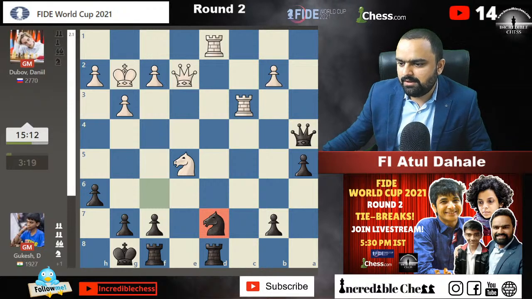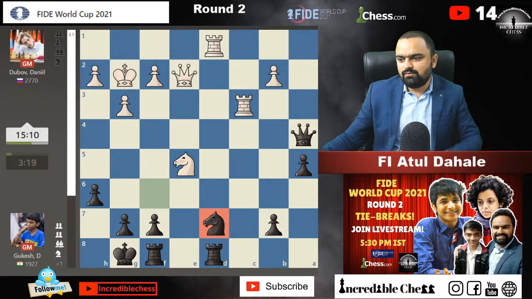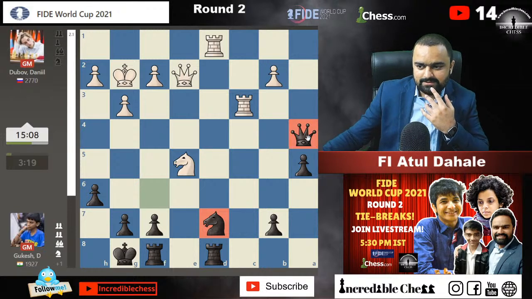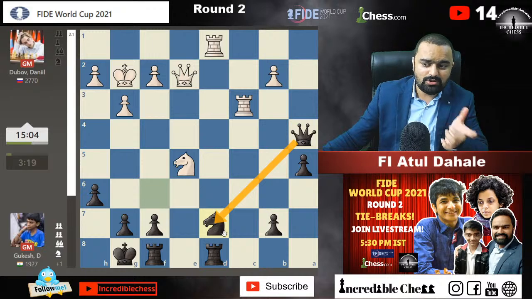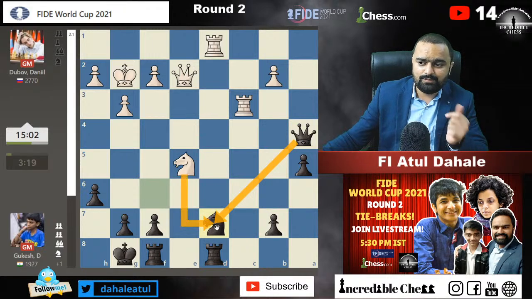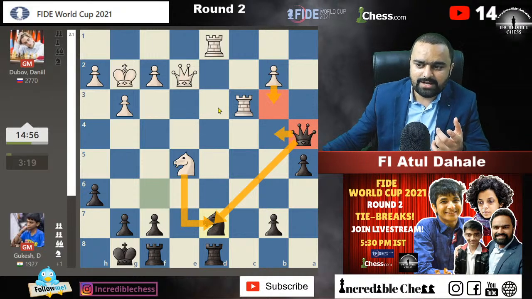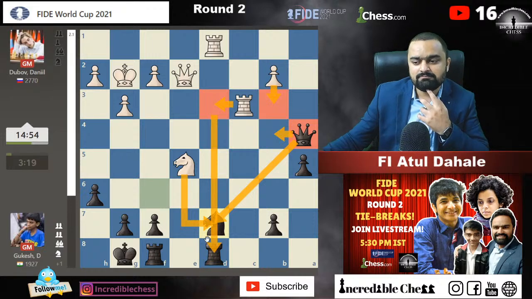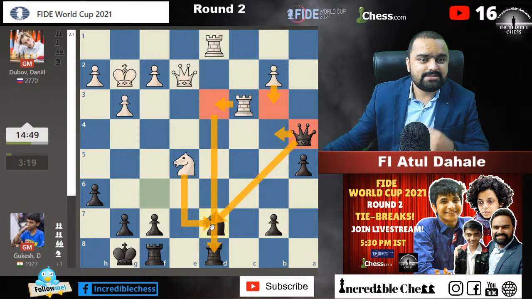Okay, we will think about this. What is going to happen? See, this is the only piece which is supporting here. If the queen is not there on this diagonal, the knight on d7 will be lost. So I think one move is there to play b3, and then the queen will be attacked. Queen needs to move somewhere, and this rook will come here. I think Gukesh is going to be in big trouble, guys.